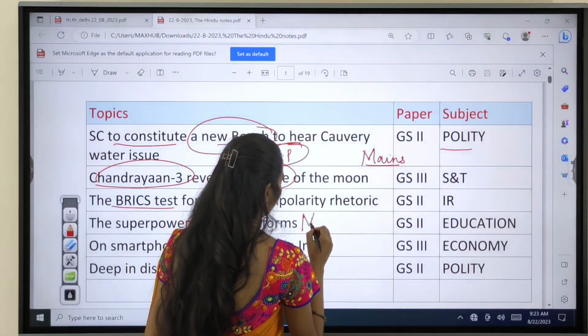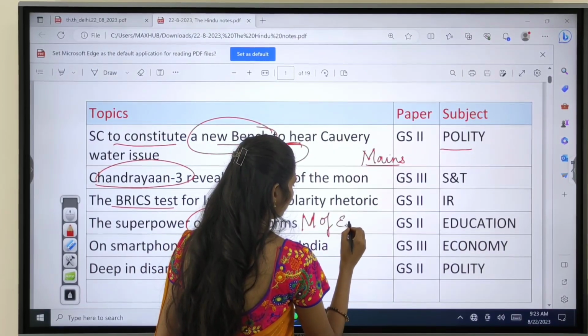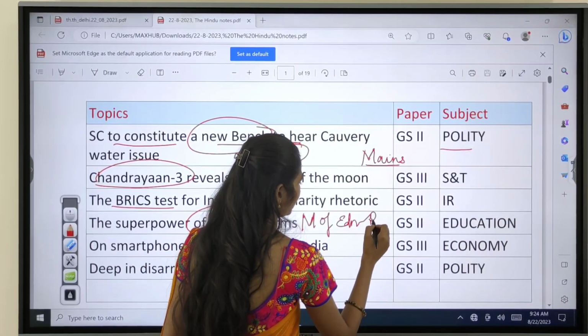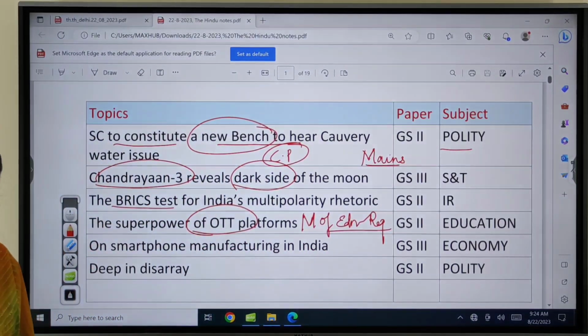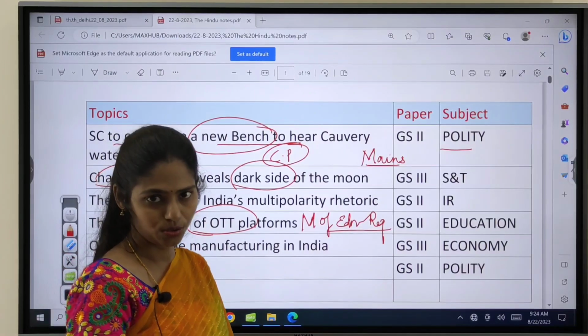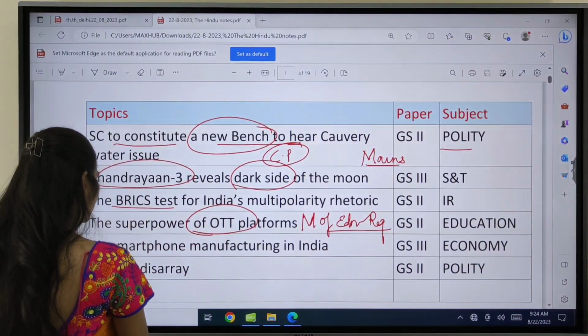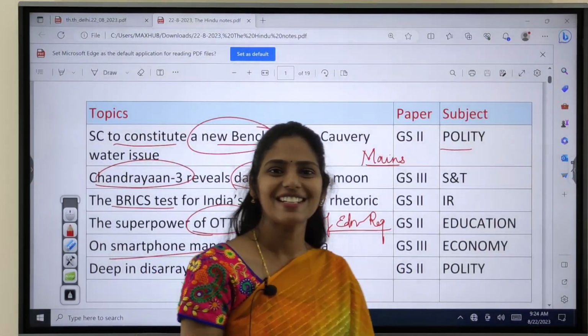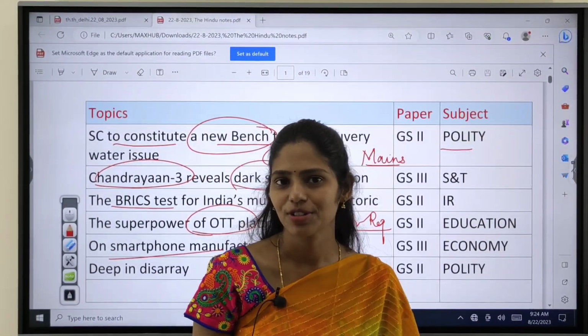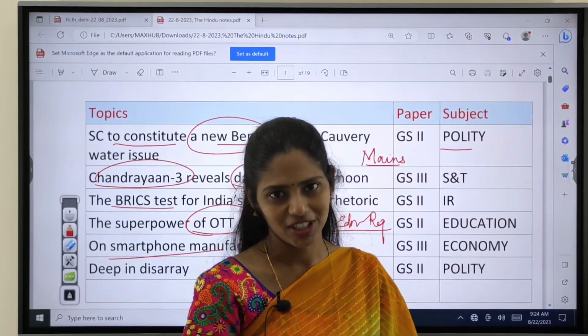Recently the Ministry of Education released a report, and this report highlights smartphone use. The next one is about smartphone manufacturing in India, and what is the irony that we are seeing now because of the Government of India's measures.